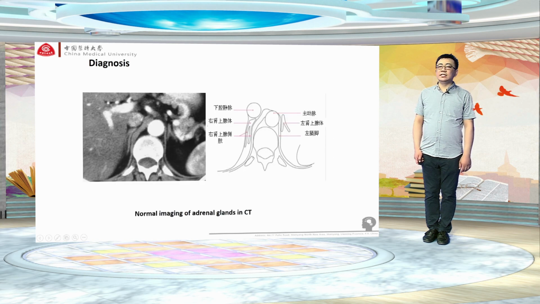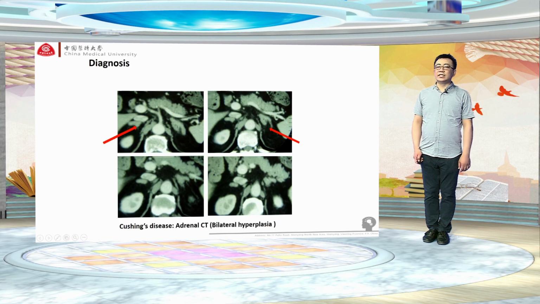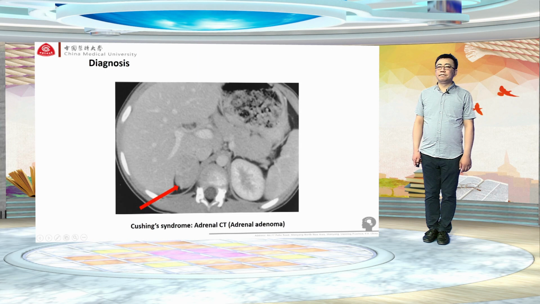And you can see this is the normal adrenal gland, the left adrenal gland and the right adrenal gland. You can see this is a patient suffering from Cushing's disease, and the bilateral adrenal glands has hyperplasia. This is the adenoma of the adrenal gland.